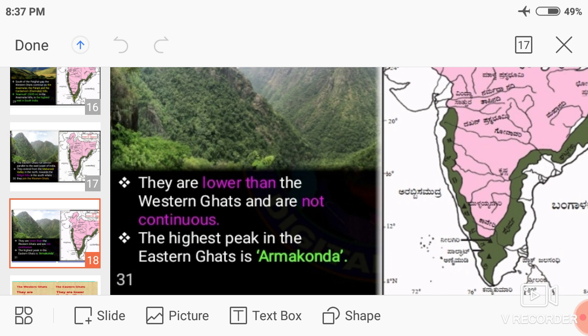In the Western Ghats, we can see Anaimudi, the highest peak in the Western Ghats. In the Eastern Ghats, we can see Armakonda. Understand?